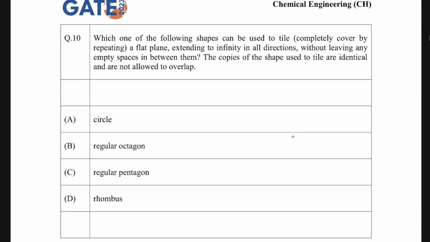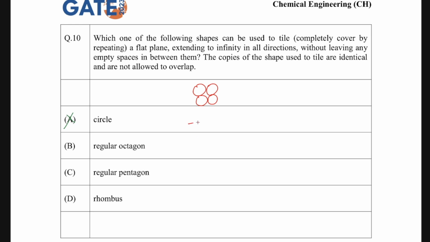Okay, moving ahead to the last question, which says: which one of the following shapes can be used to tile, completely covering by repeating a flat plane extending to infinity in all directions without leaving any empty space in between them. The copies of the shape used to tile are identical and are not allowed to overlap. You have four options: circle, regular octagon, regular pentagon, or rhombus. Now to answer this question, if it had been a triangle or equilateral triangle, that would have been a better option. But circle can never be used. You cannot fill a space with circles. You will always have some gap between them. So circle can never be the option.